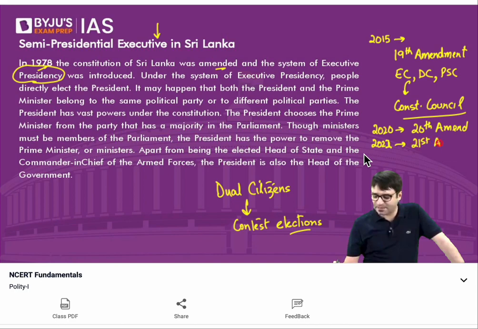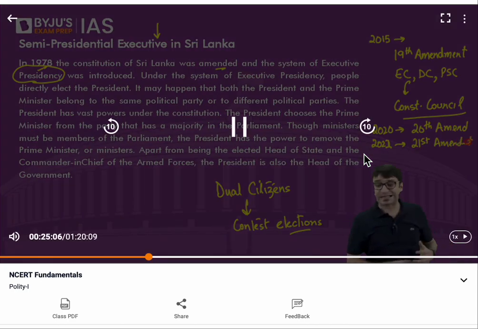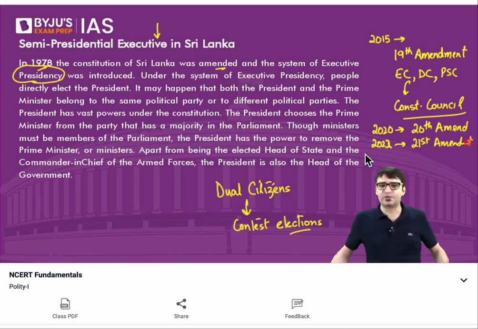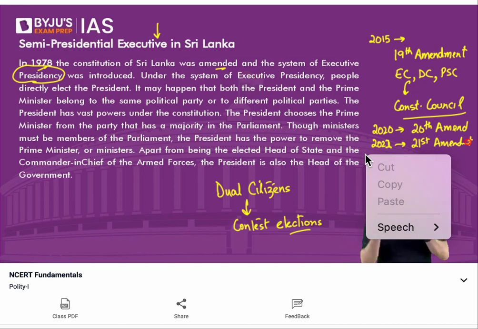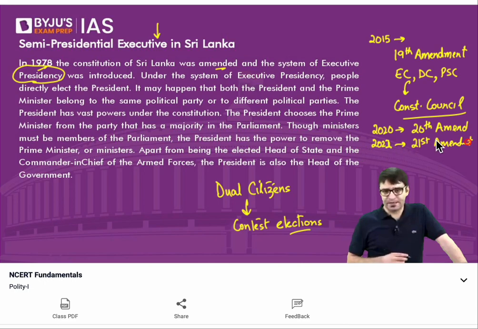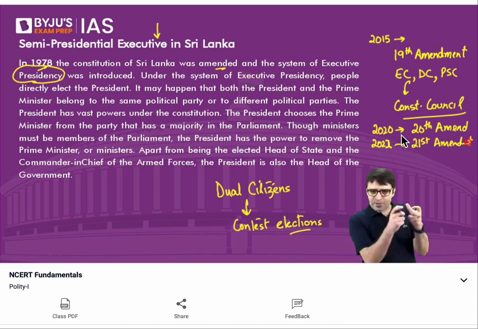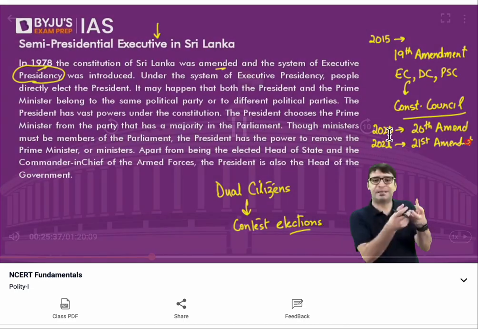the 21st Amendment has been passed because, you know, a crisis is brewing in Sri Lanka. A financial crisis which led to the fall of the government in Sri Lanka. Acute financial crisis, acute economic downturn in Sri Lanka. And now in 2022, an amendment has been made, passed by the cabinet of Sri Lanka, under which this executive presidency will be stripped, which basically means the enormous powers which were given to the president will be snatched.